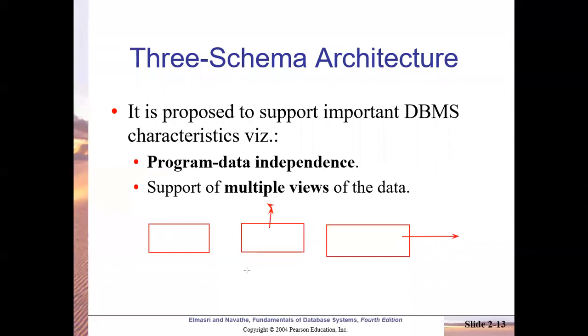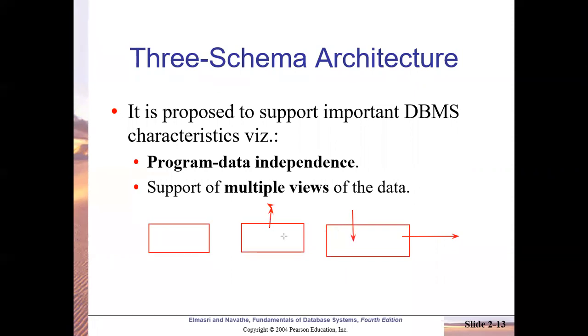And the second is program data independence. Suppose you have created this application. Tomorrow you think of upgrading the application, that is, you want to modify just the external level, or the external view, that is this view.